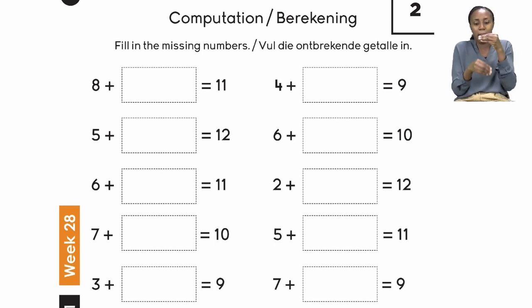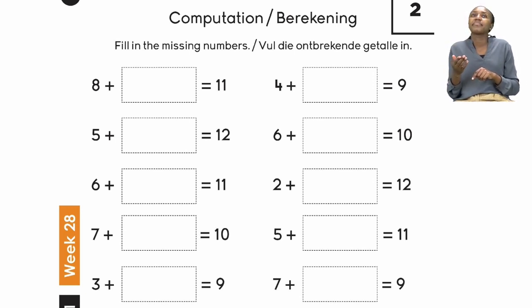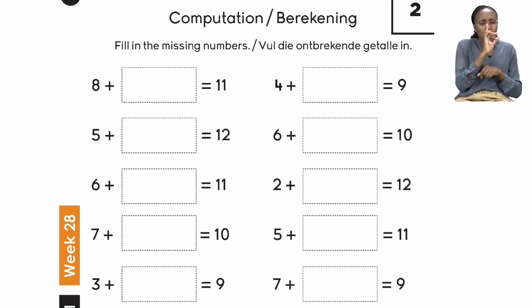So you will see that there's the first number and then you plus a blank space and then you have your answer. So we have to figure out how much we have to add to the first number in order to get to that answer.